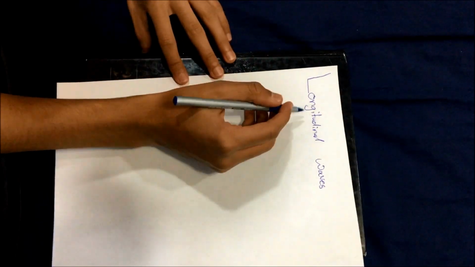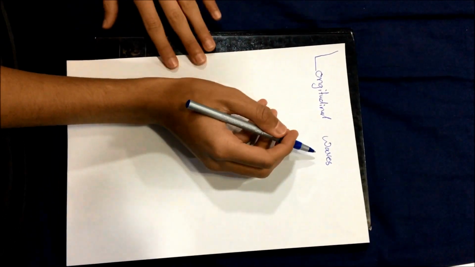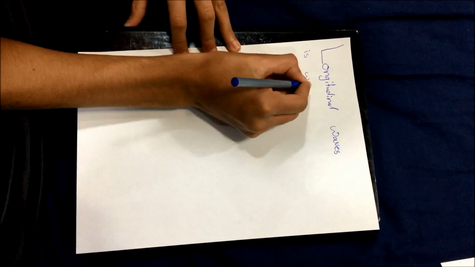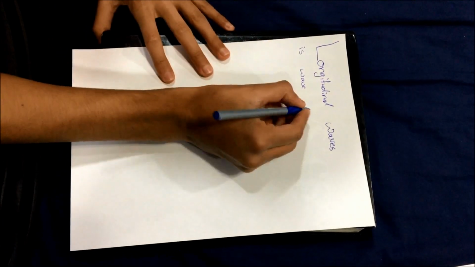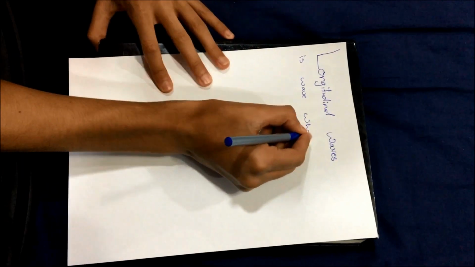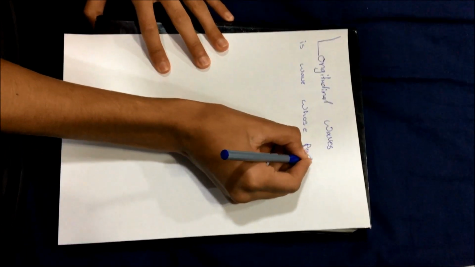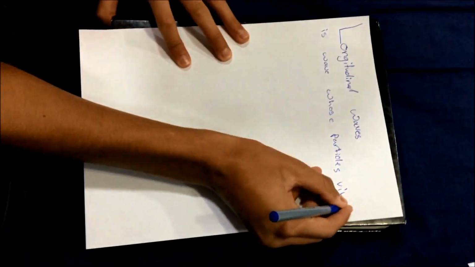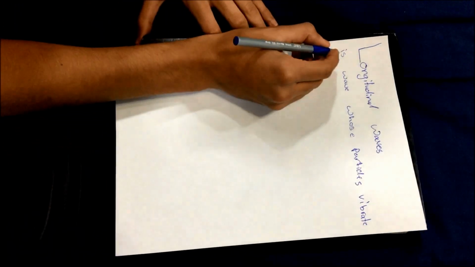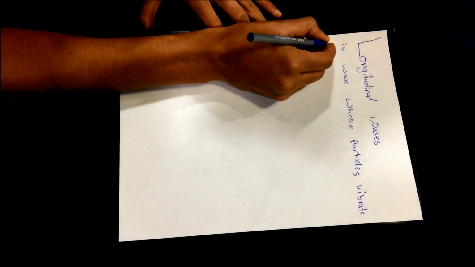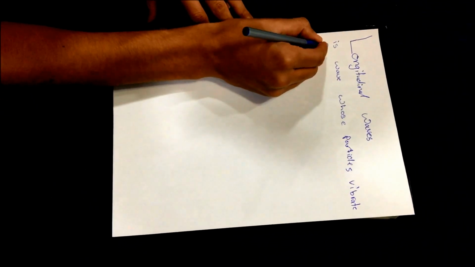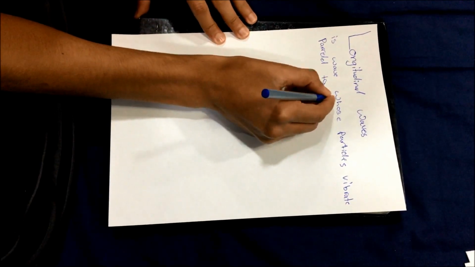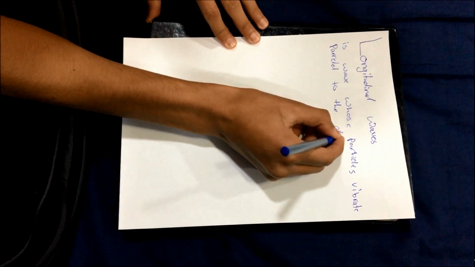The second type of wave we're going to talk about is the longitudinal wave. A longitudinal wave is a wave whose particles vibrate parallel to the direction of the wave. Now, unlike the transverse waves, in which the particles vibrate perpendicular to the direction of the wave, these waves vibrate parallel, not perpendicular.